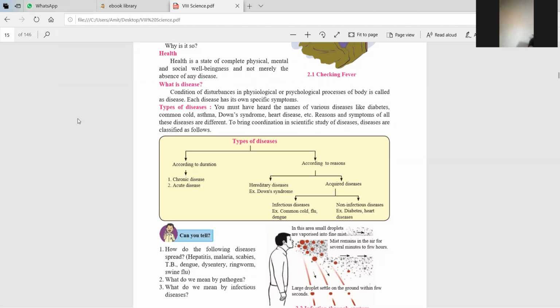Every disease, so many diseases are there in our surroundings, but there are different types of symptoms. Now there is diarrhea. In diarrhea and in a common cold, are there the same symptoms? No, there are different types of symptoms. Now there are types of diseases. Which types of diseases are there? Now see, we are familiar with common cold and flu. Now there is diabetes, asthma, Down syndrome.